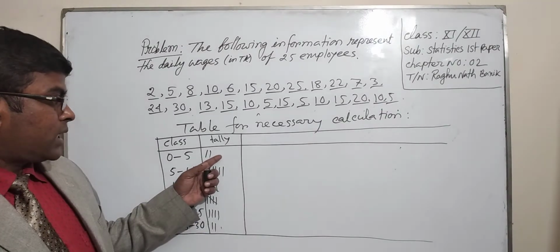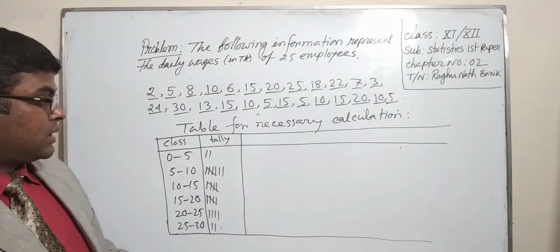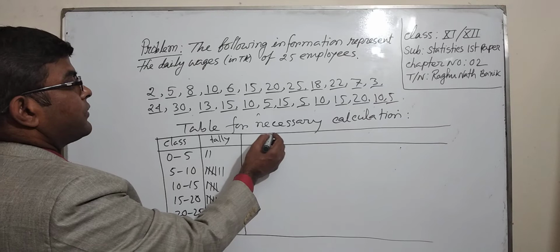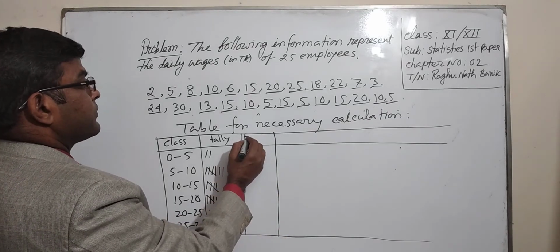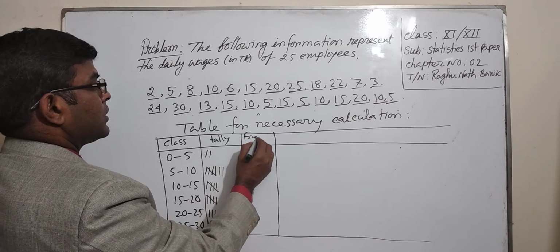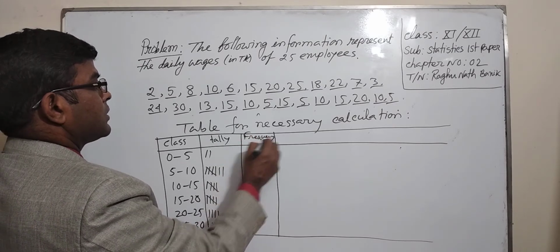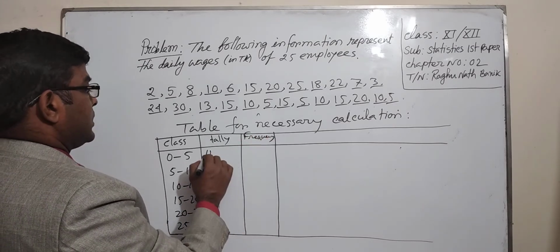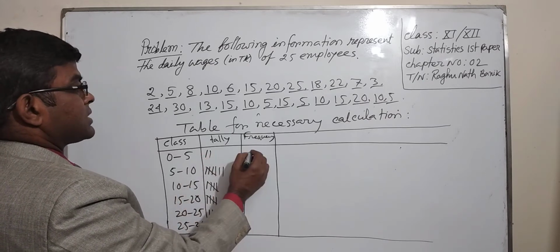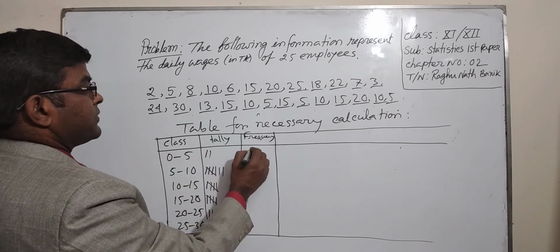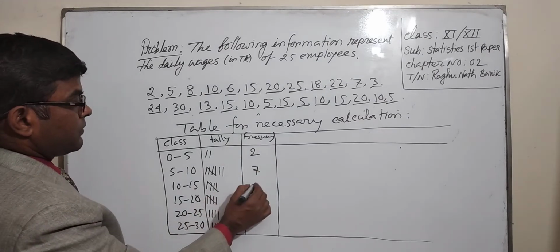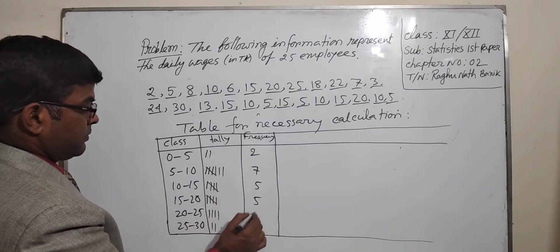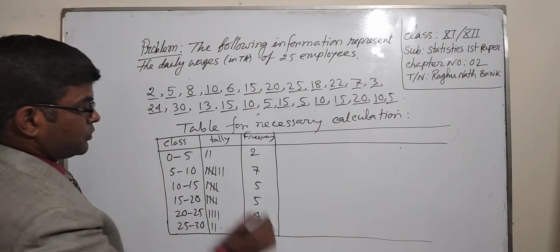The total tally marks in each class is the frequency. For the class 0 to 5 the tally marks are 2, so the frequency is 2. The other frequencies are 7, 5, 5, 4 and 2.